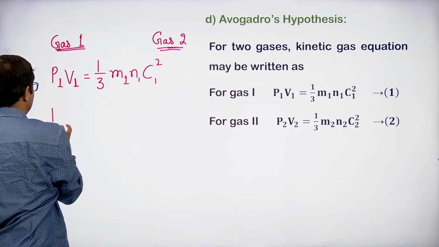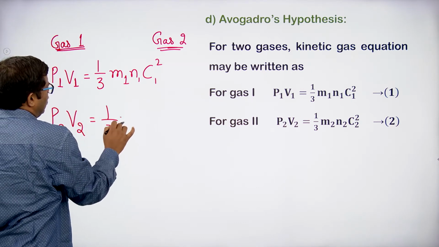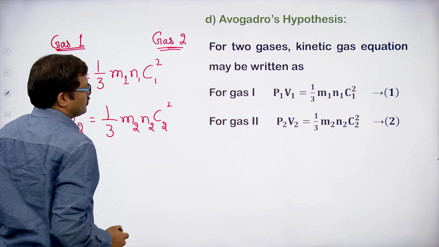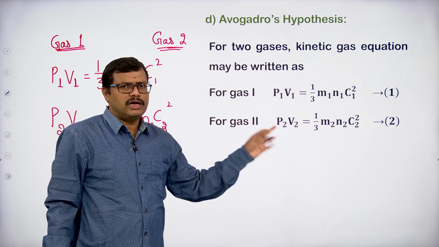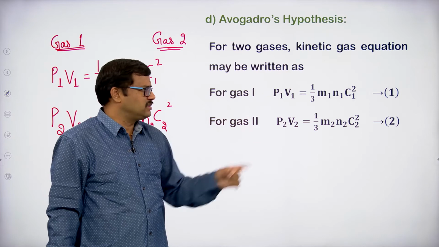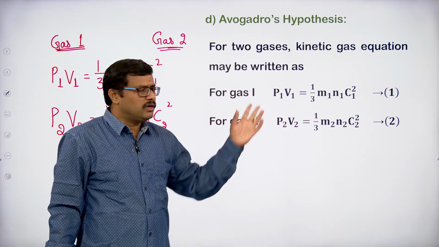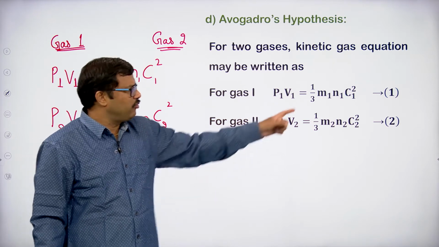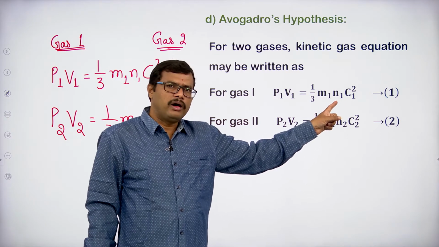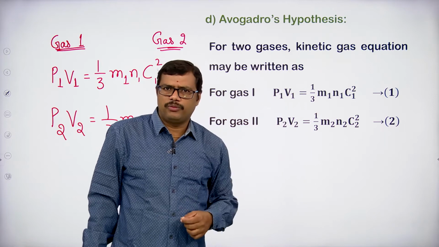Applying this to the second gas, we can write P2 V2 equal to 1 by 3 m2 n2 c2 square. Here P2 means pressure of the second gas, V2 is the volume of the second gas, P1 is the pressure of the first gas, V1 is the volume of the first gas. m1 indicates the mass of the first gas molecule, n1 indicates the number of molecules of gas 1, c1 is the velocity of gas 1 molecules.